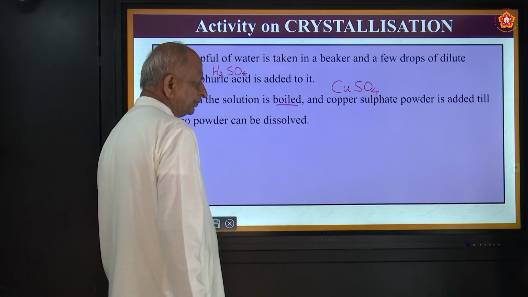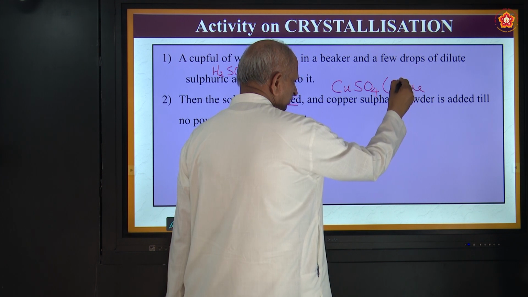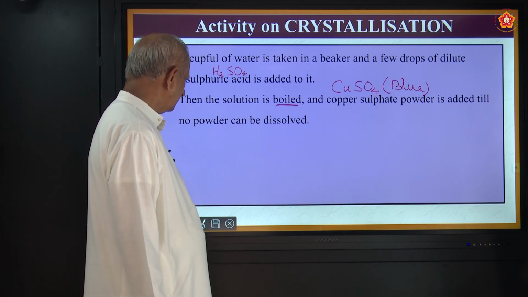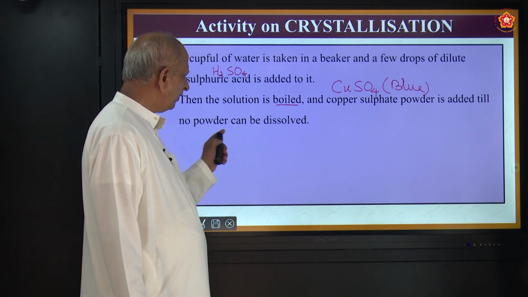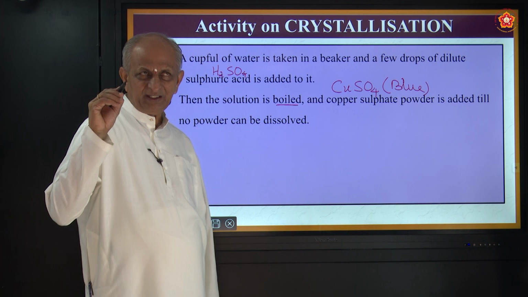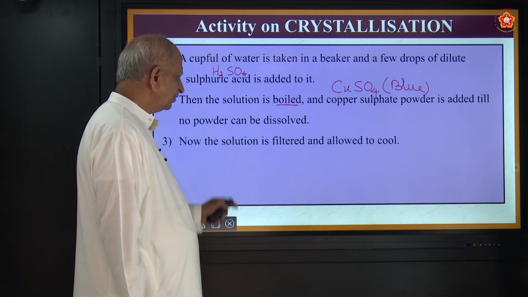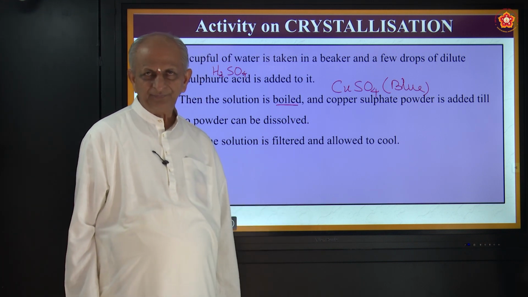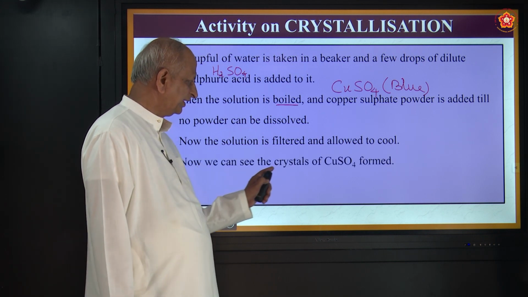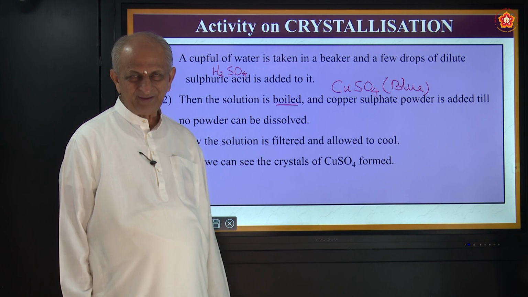The formula is CuSO4. What is the color of that copper sulfate? Blue color. So all crystals will have different colors. Here it is blue color, and it is added till no more powder can be dissolved. So we go on mixing copper sulfate until it no longer dissolves. Now the solution is filtered and allowed to cool. Now we can see the crystals of copper sulfate formed. Blue color crystals are formed. So very simple, very interesting.